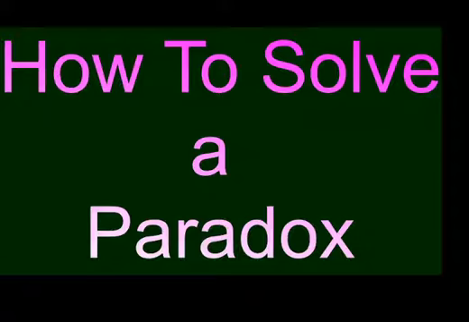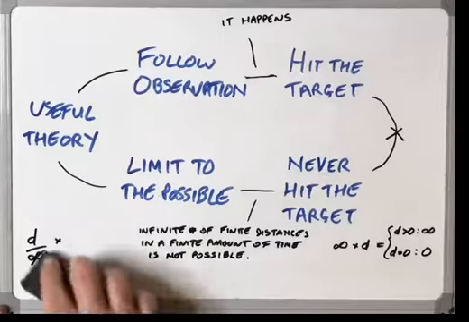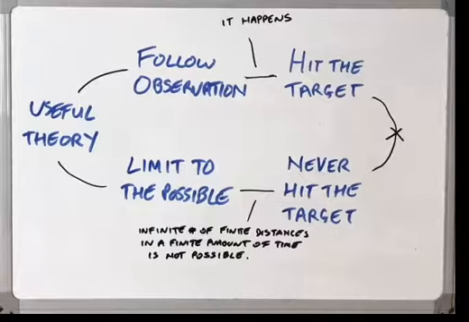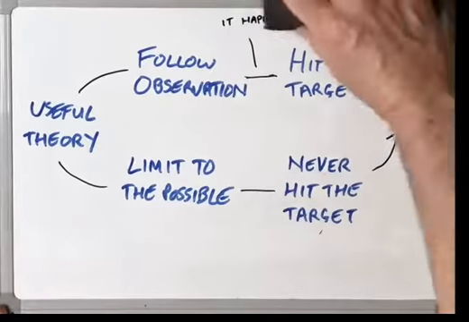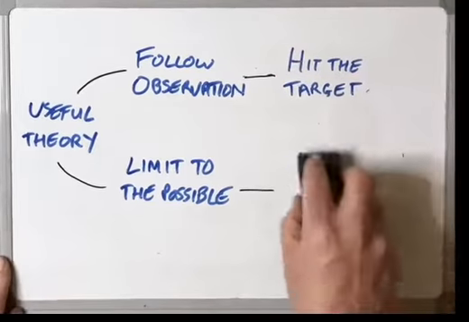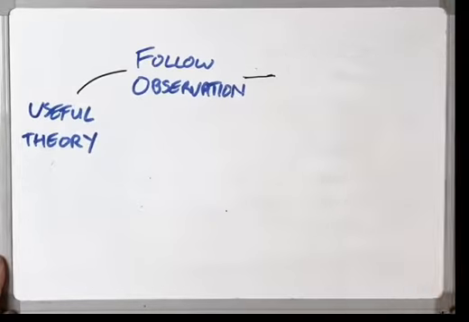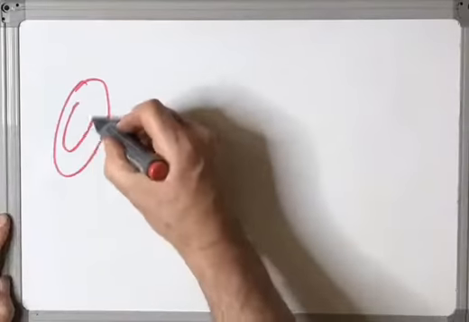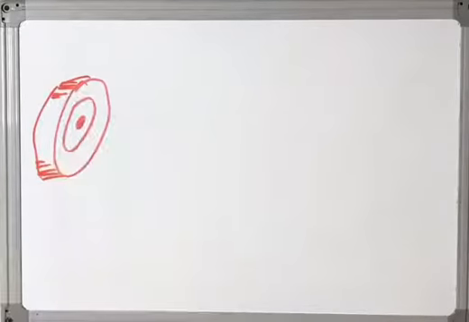Paradoxes. What are they and how do you solve them? Now, by paradox, I mean a statement that is self-contradictory even though it's based on a valid deduction from acceptable premises or, in perhaps more ordinary language, a conflict between necessary conditions. Now, the example I'm going to use is one of Zeno's paradoxes.